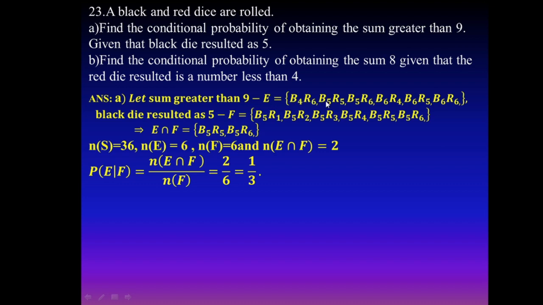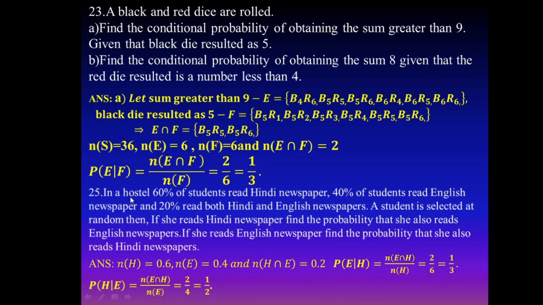Black 4, red 6; black 5, red 5; black 5, red 6; black 6, red 4; black 6, red 5; black 6, red 6. Black die result is 5: black 5 is fixed and red changes from 1 to 6. Here there are 6 cases. E intersection F is 2 cases. Then N of E is 6, N of F is 6, and N of E intersection F is 2. The conditional probability of E given F is N of E intersection F divided by N of F, 2 by 6, which is 1 by 3. Similarly for the other case.